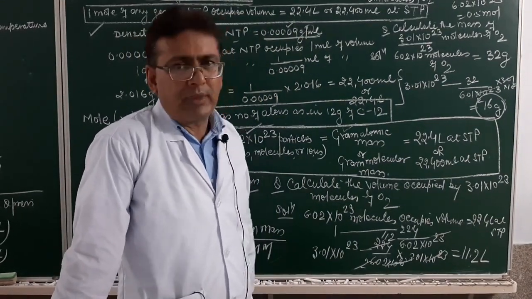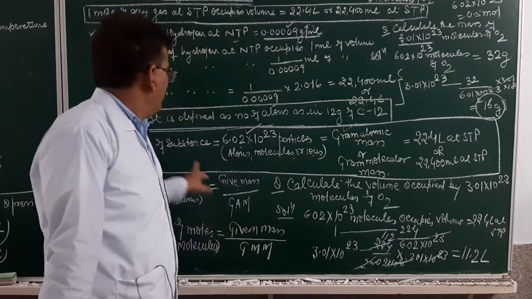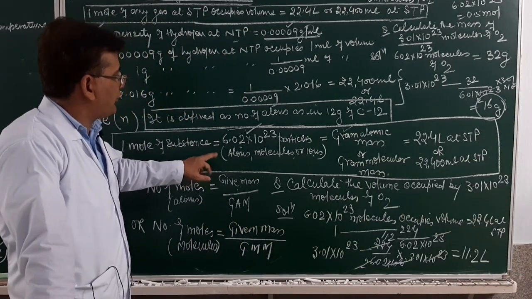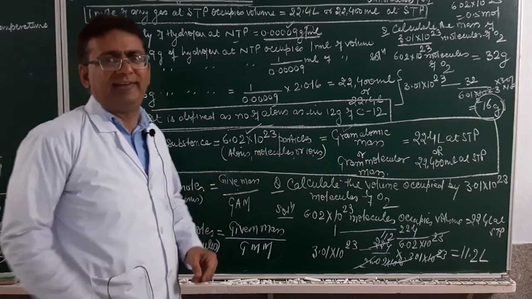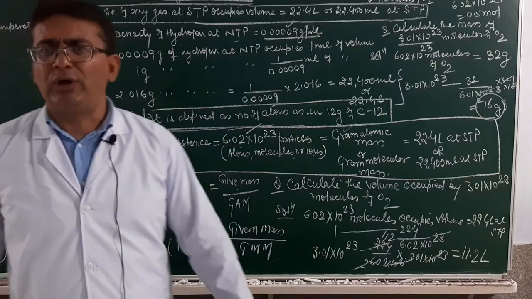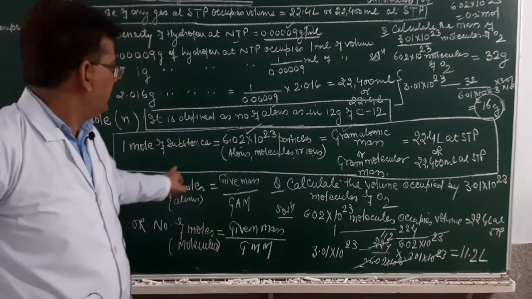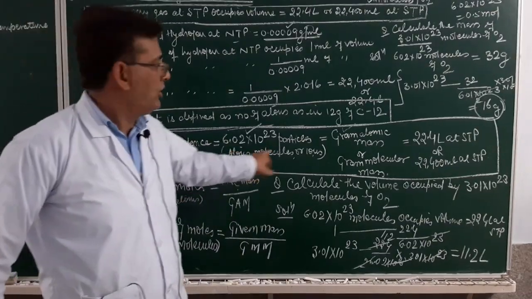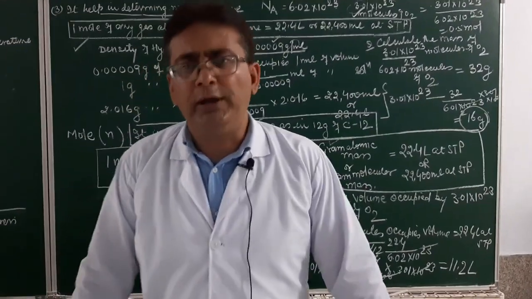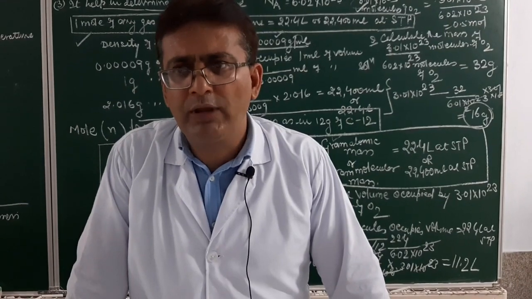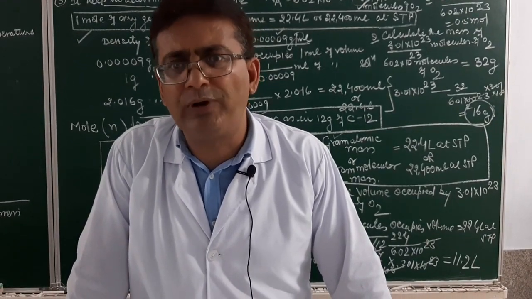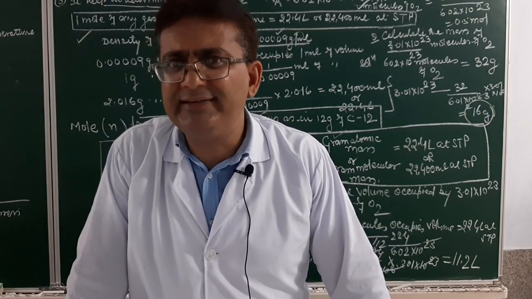Is it clear? So, mole is that quantity which contains the same number of particles as were present in 12 gram of carbon 12, which is 6.02 into 10 raised to power 23. We have established 1 mole is equal to so many particles, it has so much mass and so much volume. Hopefully, you have understood the mole. In our next lecture, we will try to solve certain problems of mole and move further with the discussion of this chapter. Thank you.